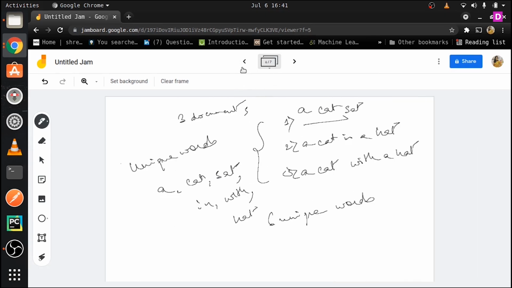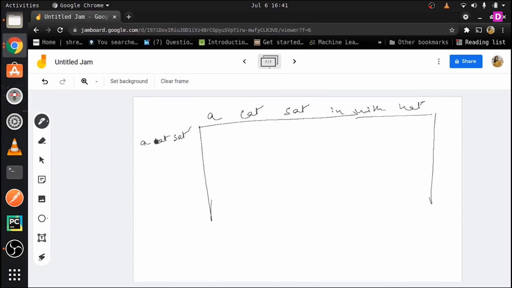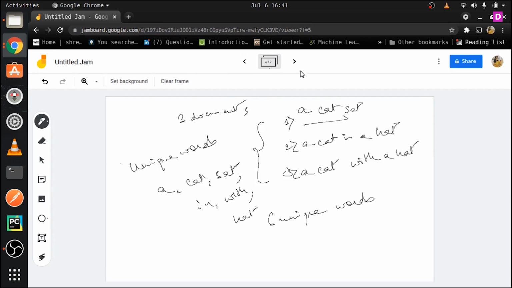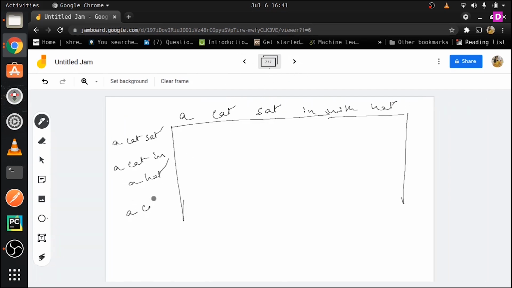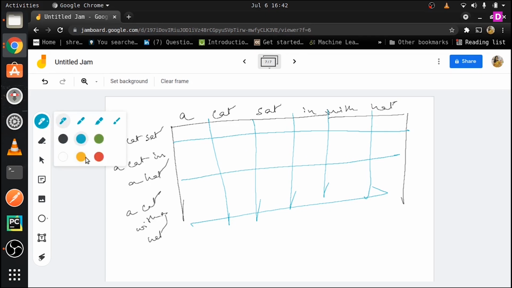The first is a cat sat. Our second one is a cat in a hat. And the final one is a cat with a hat. Alright, so what we are going to do is create a matrix here. Okay, so let us see how this will be done. So this is our matrix. Let us look into this.